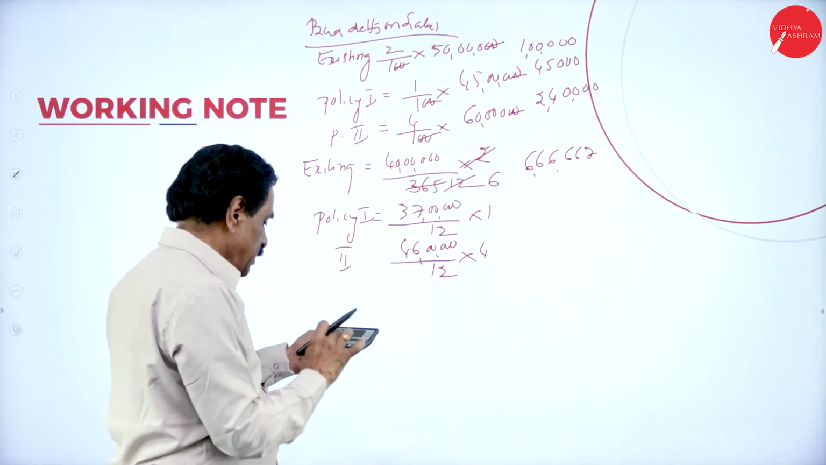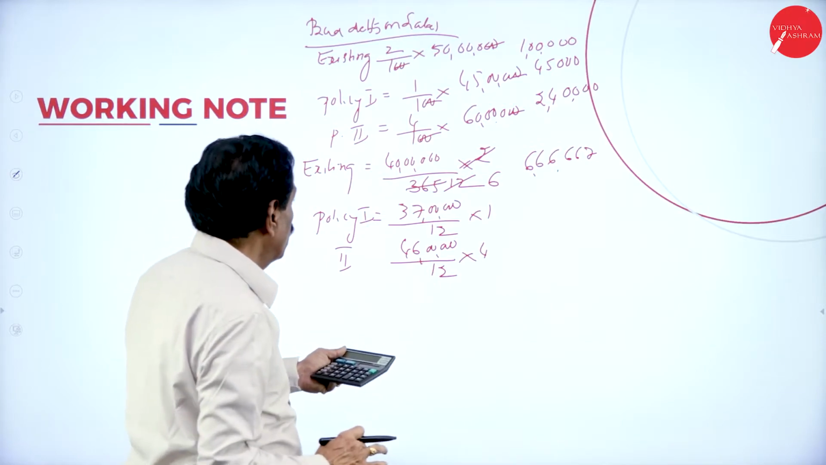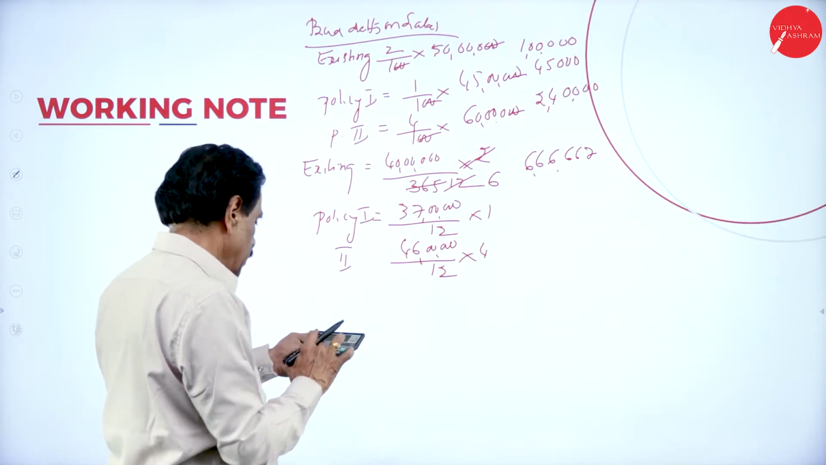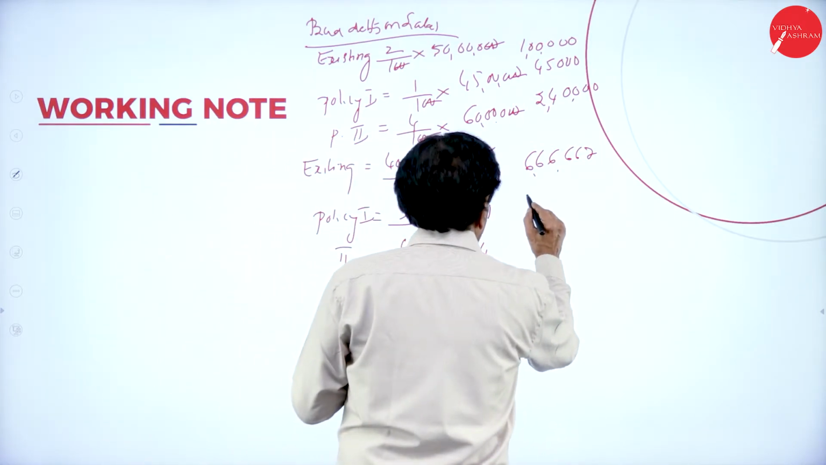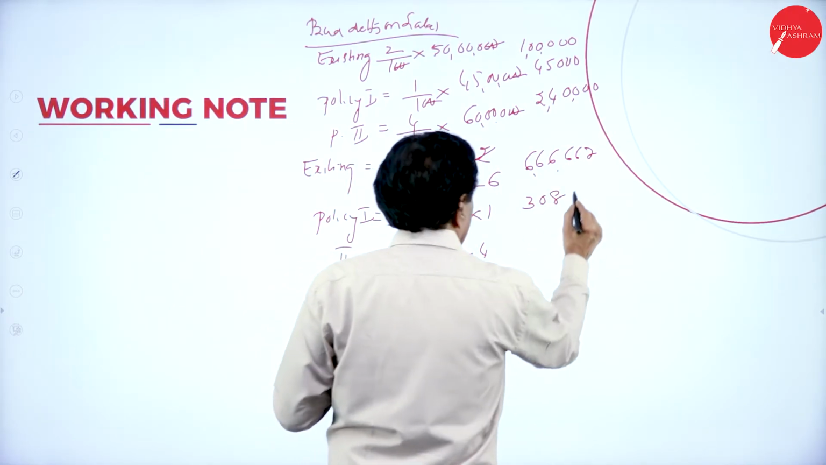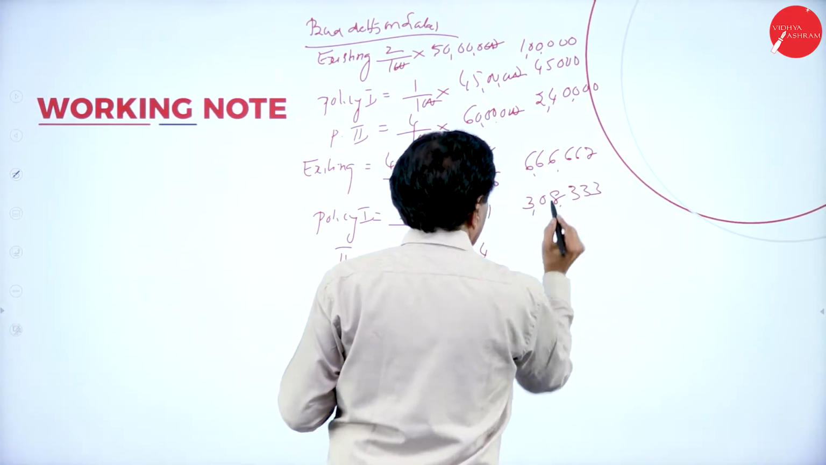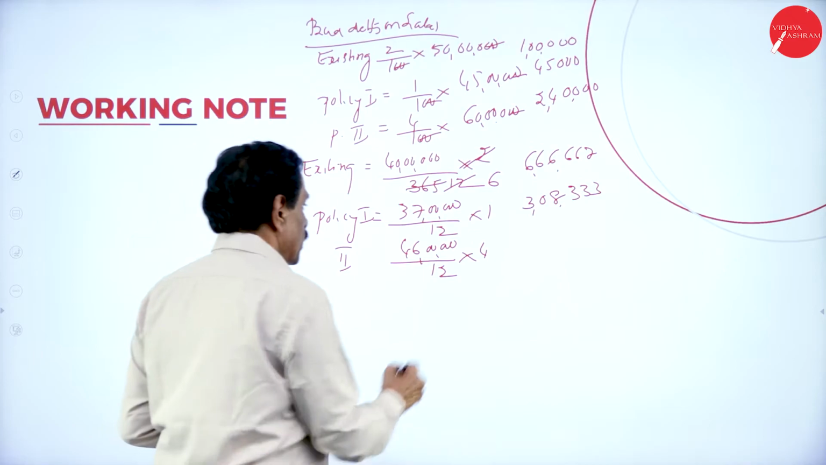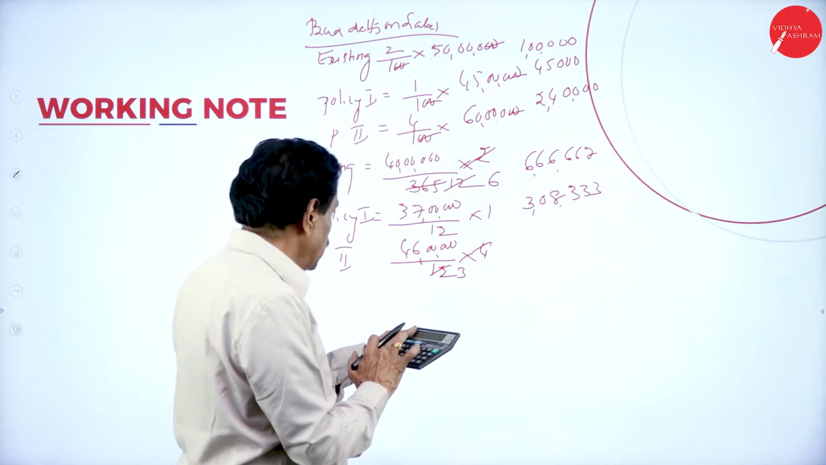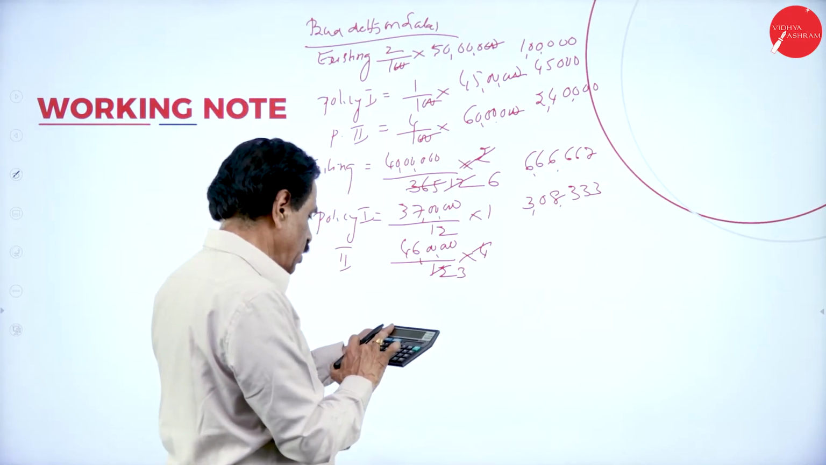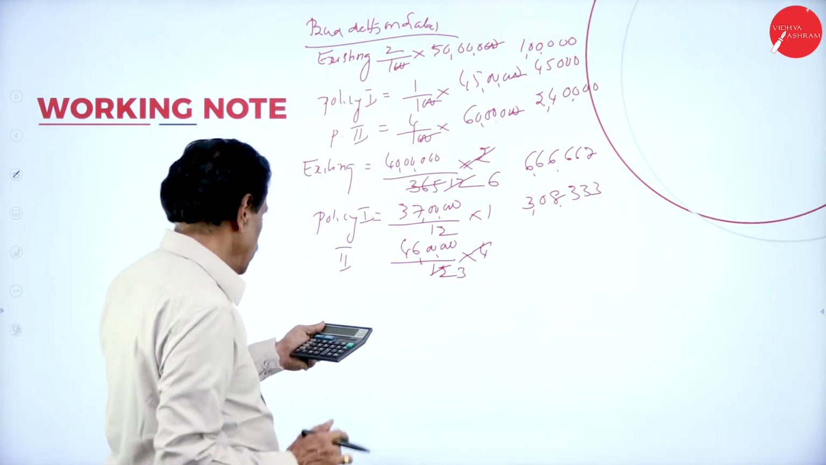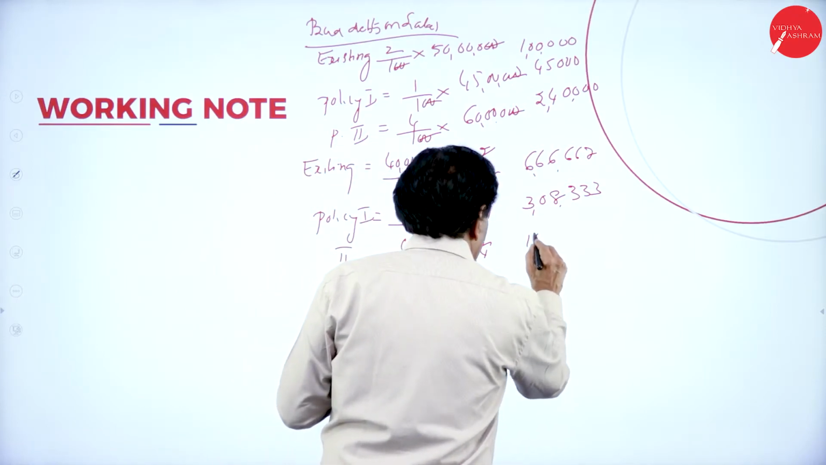Then 37 lakh, 37 followed by zeros, 37 lakh divided by 12: 3 lakh 8,333. So 4 threes are 12. So 46 lakh followed by 1, 2, 3, 4, 5 zeros, divided by 3. So 15 lakh 33,333.